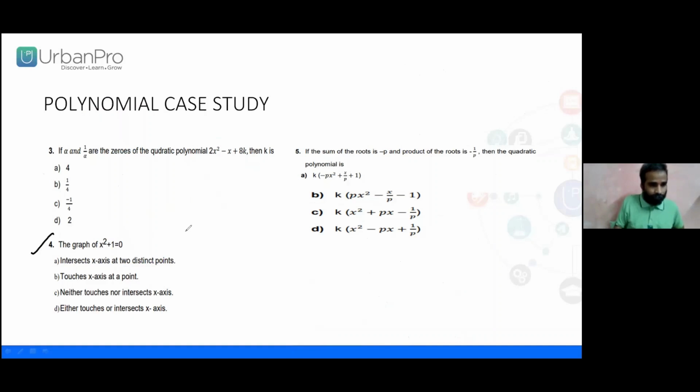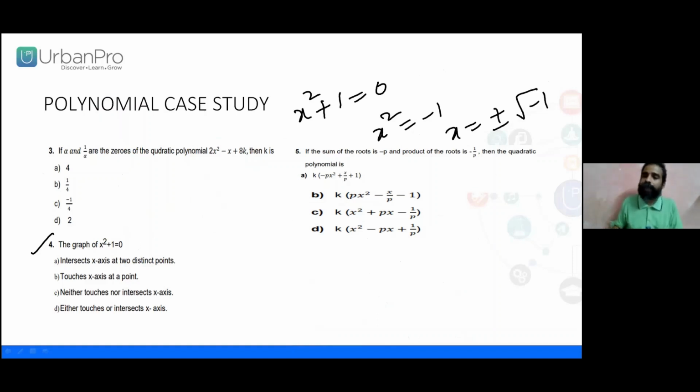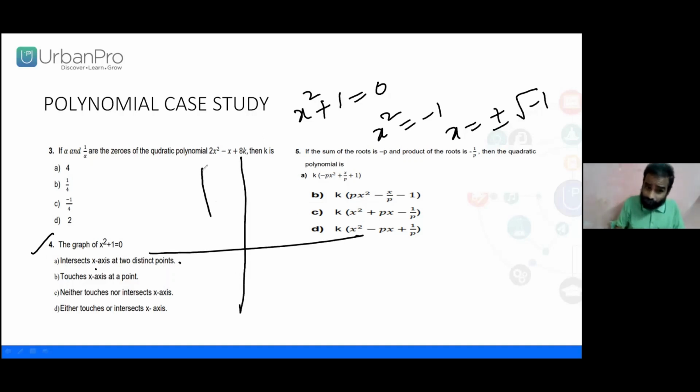Graph. Now, x square plus 1 equals 0. Just now we were discussing this, right? x square equals minus 1, x equals plus minus root over minus 1. The roots are not real. They are imaginary. In our standard 10, we will highlight that there are no real roots. Now, intersecting the x-axis in two distinct points, of course not. I will be discussing this further.